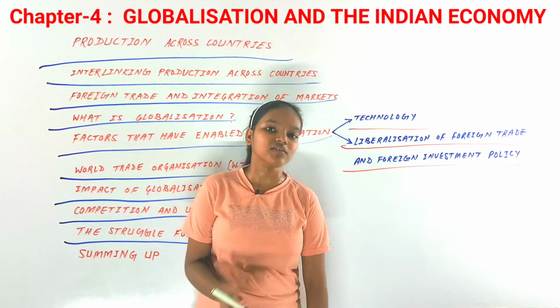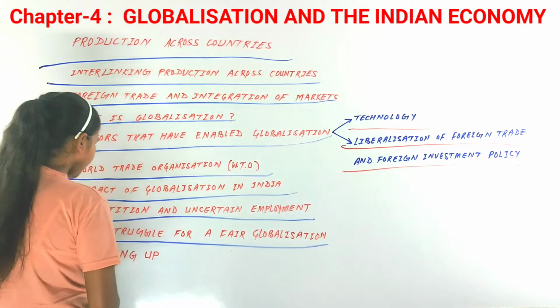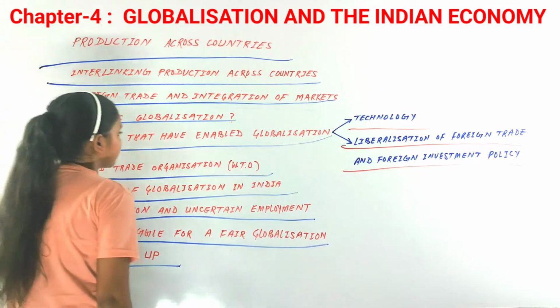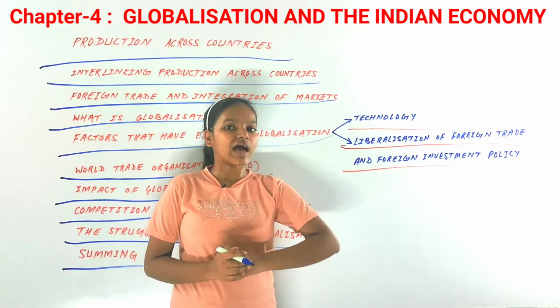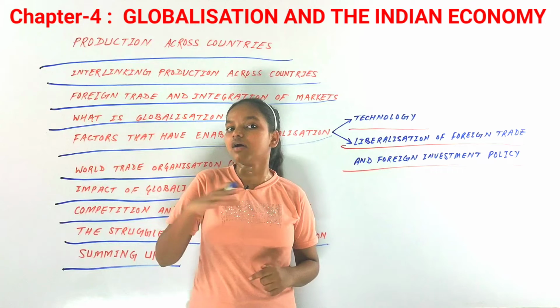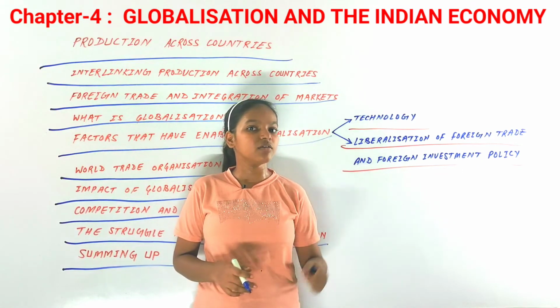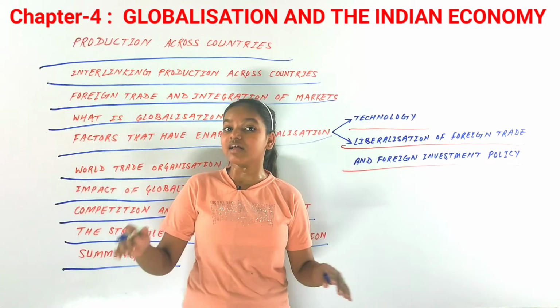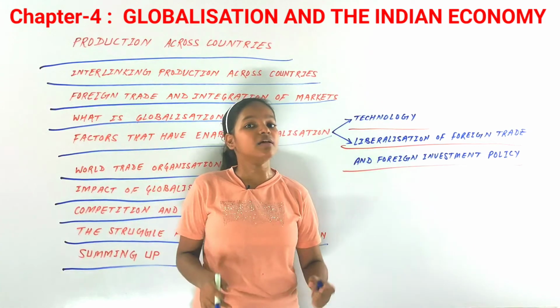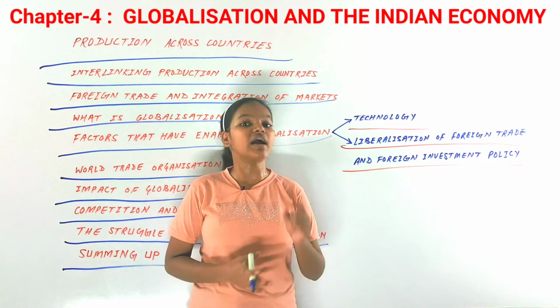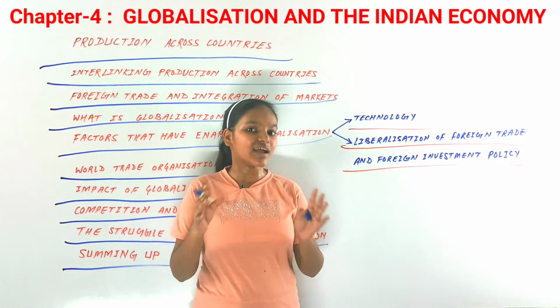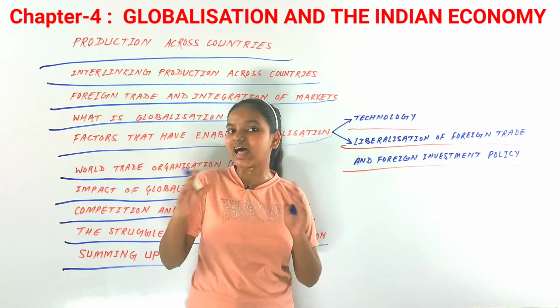After that, we have the next and last topic, that is summing up. Now summing up, what have we concluded? We saw in this chapter that production is across the country. Earlier it used to be within the country, but now it's across countries in very complex ways, because all the demands are for cheap labor, cheap places, cheap cost of production. That is why these kinds of production are organized in very complex ways.